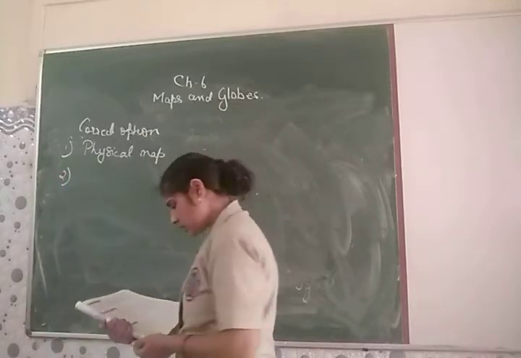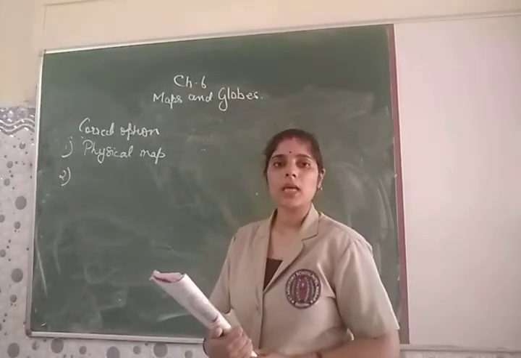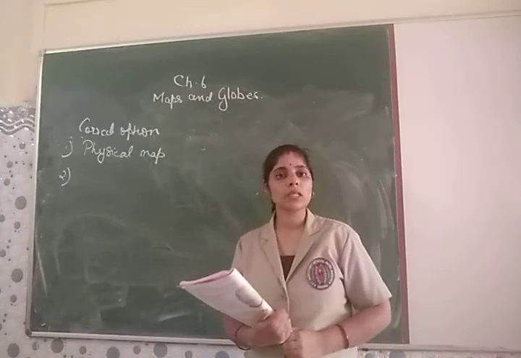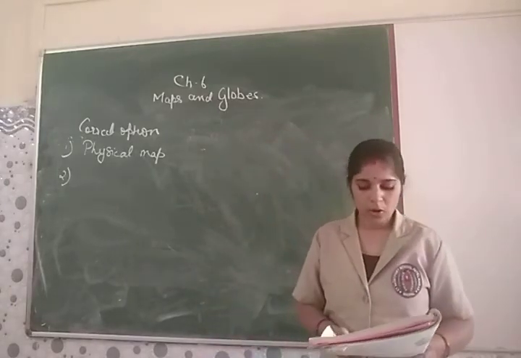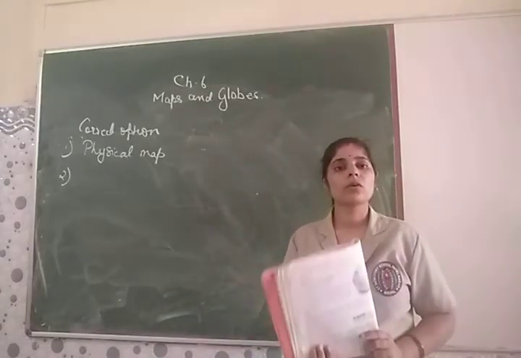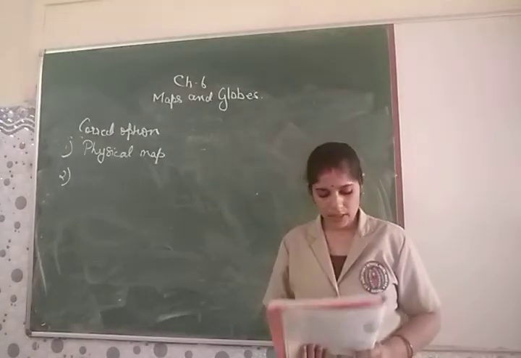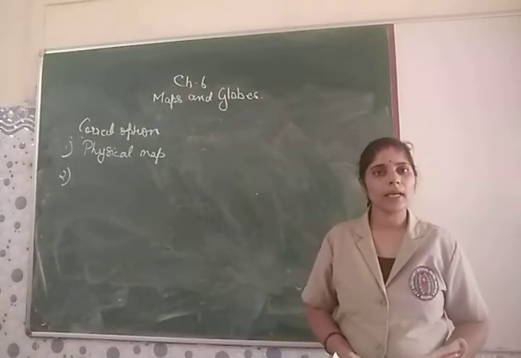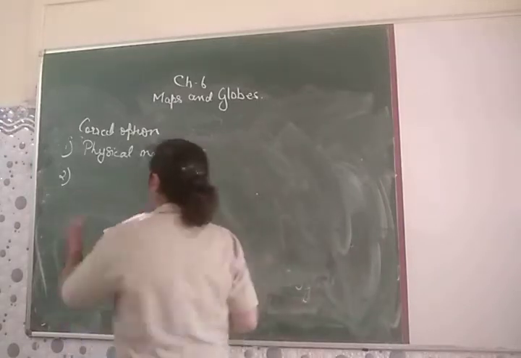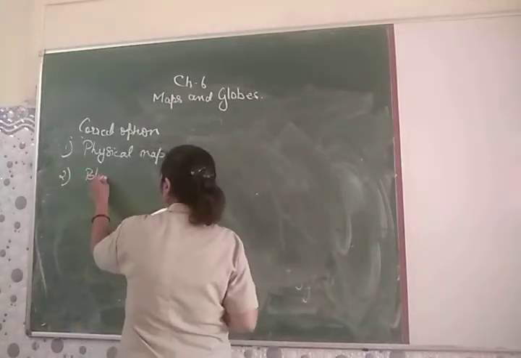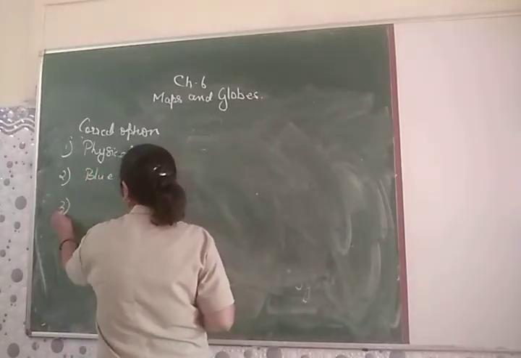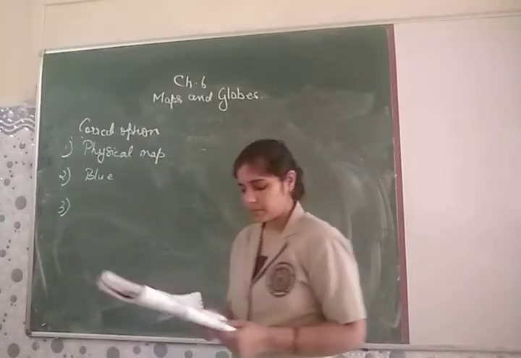Second one, your statement is water bodies are denoted in. So in which color is a water body denoted? Your options are green, yellow and blue. So green color is for plains, yellow color is for high areas. So the option for water bodies is blue.